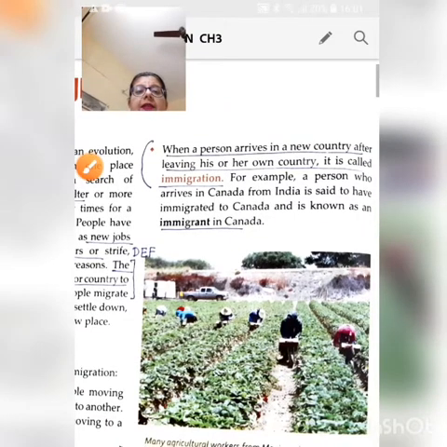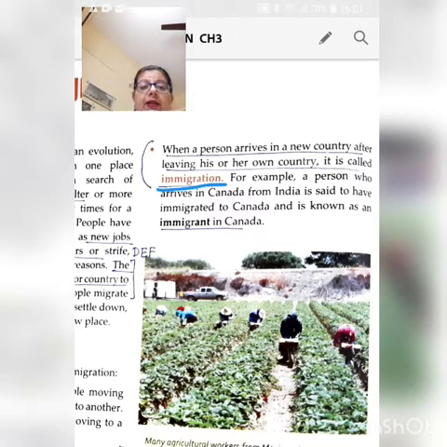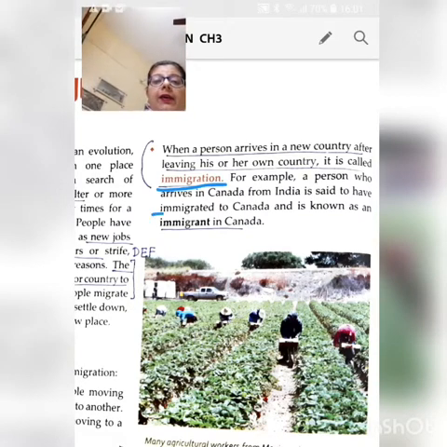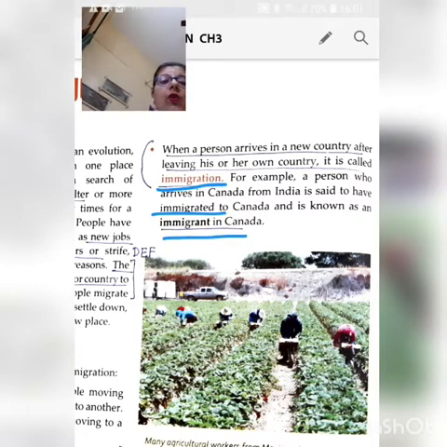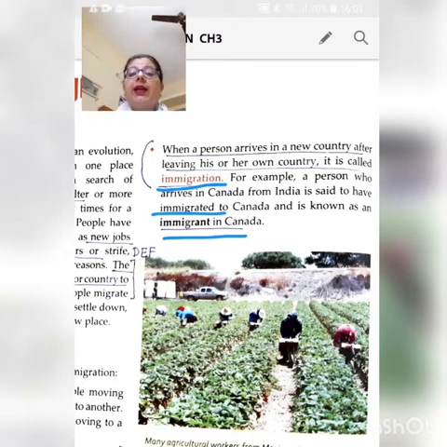And when a person arrives in a new country after leaving his or her own country, this process is called immigration. And the person who has arrived in Canada from India is said to have immigrated to Canada. So, such a person who arrives in a new country is called an immigrant. I hope the difference between emigrant and immigrant is clear to you.